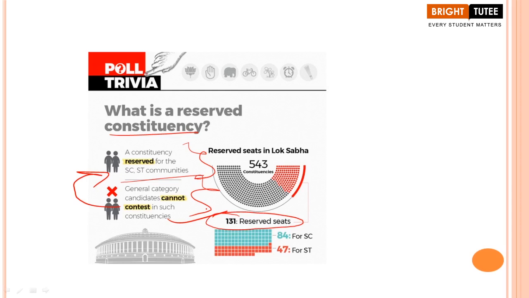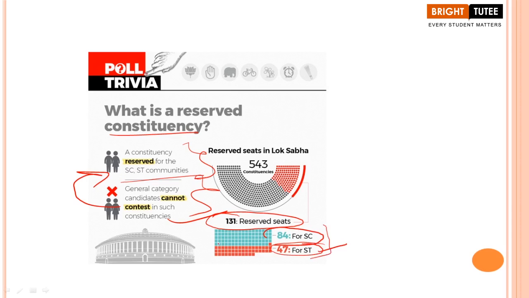Now, we have learnt about the two communities here, the scheduled caste and the scheduled tribe. Correct or not? Specifically, we have a total of 84 seats reserved for the scheduled caste, and 47 seats reserved for the scheduled tribe. So, these are some of the points, students, that you have to keep in mind.